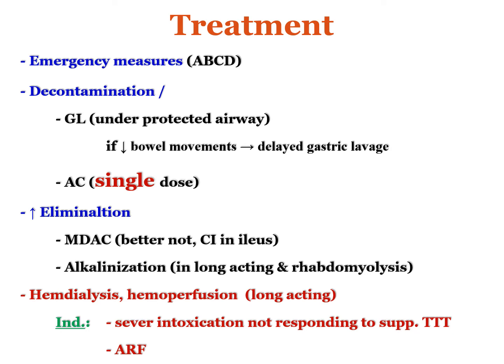Activated charcoal is given to absorb the poison, the barbiturate, in the stomach and prevent further absorption into the blood, and it should be given in a single dose, because the delayed bowel movement or the decreased bowel movement may lead to intestinal obstruction if we give activated charcoal several times.